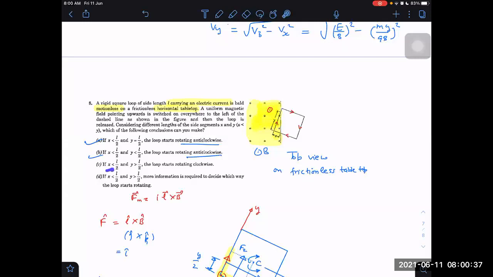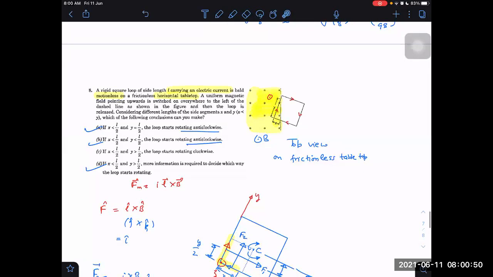We can't say, sir. We can't say. D is right. We can't say, so therefore D is right. More information is required now to decide which way the loop is rotating. Therefore, D is the correct answer.